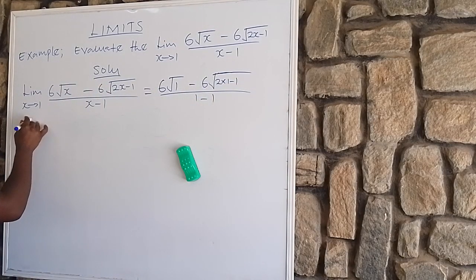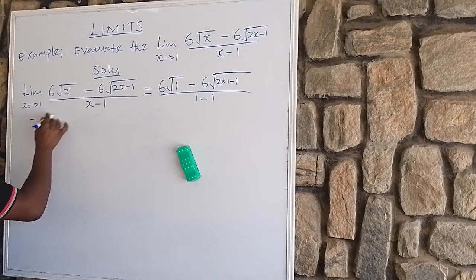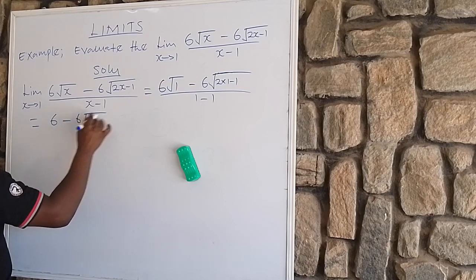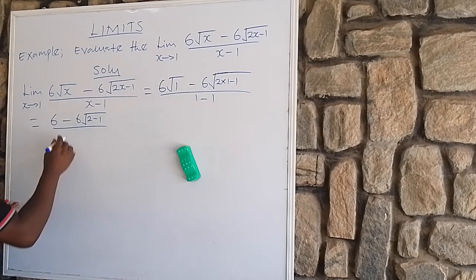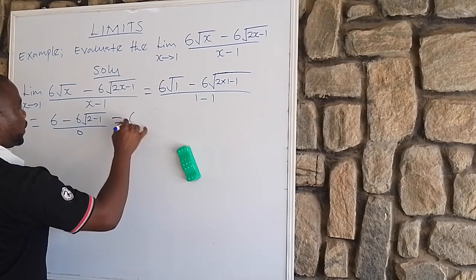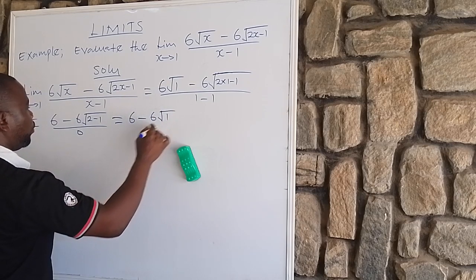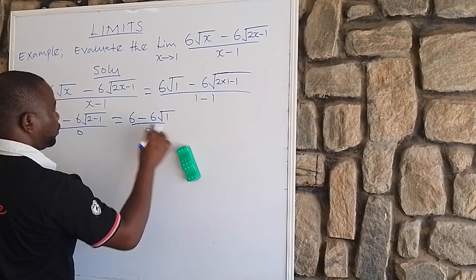So you can see that this will be equal to root 1 is 1, times 6 is 6, minus 6 root 2 times 1, 2 minus 1, all over 1 minus 1 is 0. Then this is equal to 6 minus 6 root 1, 2 minus 1 is 1, all over 0.